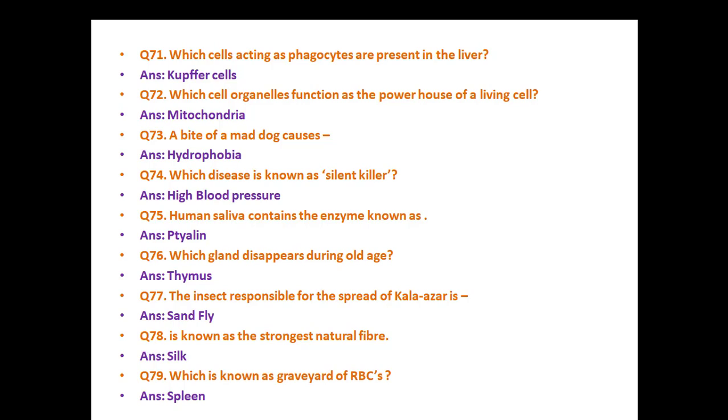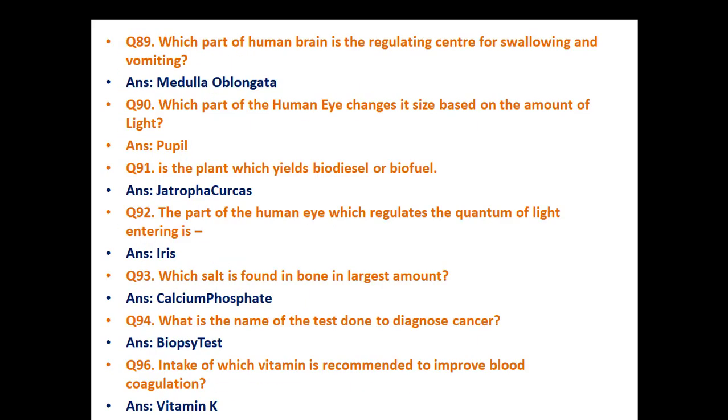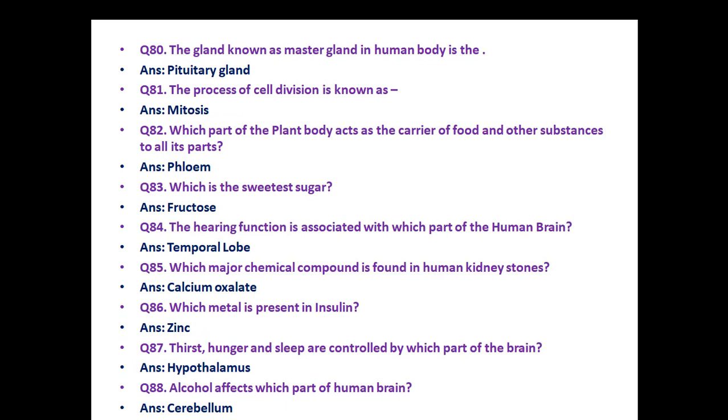The strongest natural fiber is silk. Which organ is known as graveyard of RBCs? Spleen. The gland known as master gland in human body is the pituitary gland. The process of cell division is known as mitosis. Which part of the plant body acts as the carrier of food and other substances to all its parts? Phloem. Which is the sweetest sugar? Fructose.